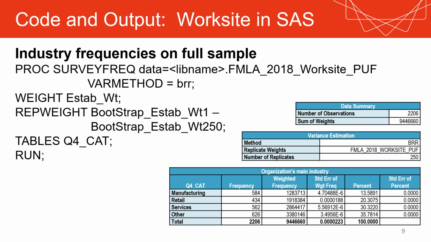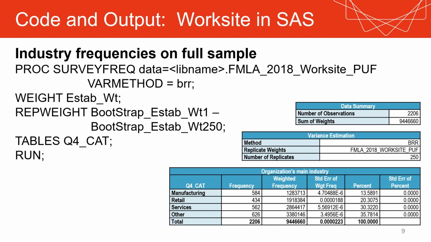So in this case, we run industry frequencies on the full sample. The variable is called Q4CAT, and in the lower right, you can see the distributions of manufacturing, retail, services, other, and total. And then in the upper left, you can find the corresponding commands.